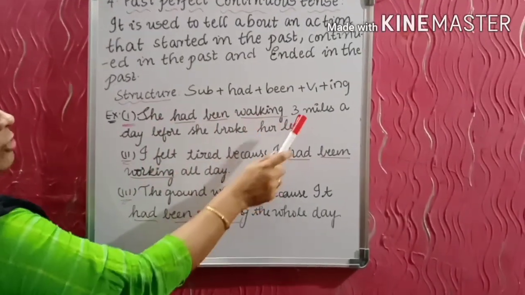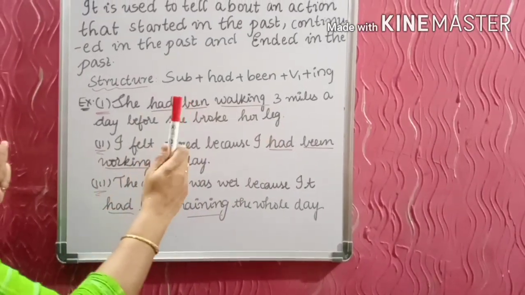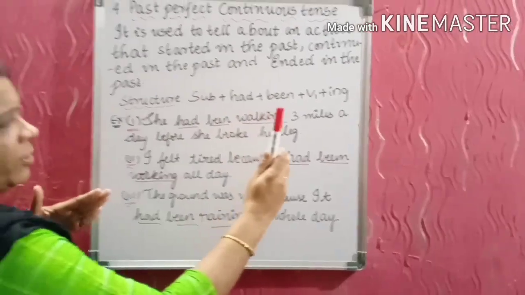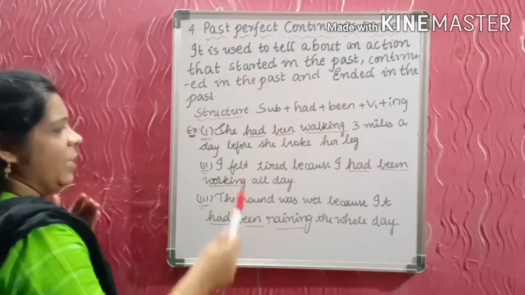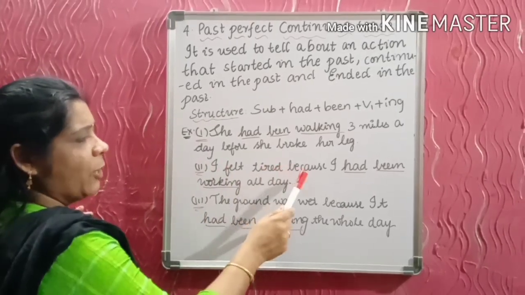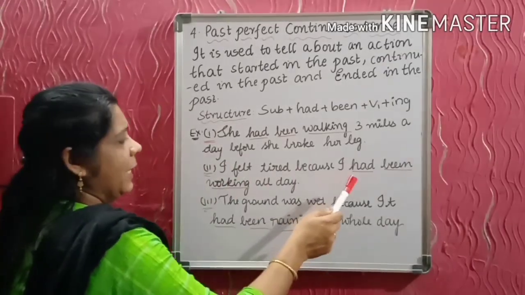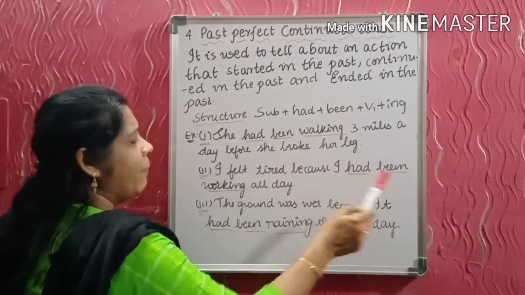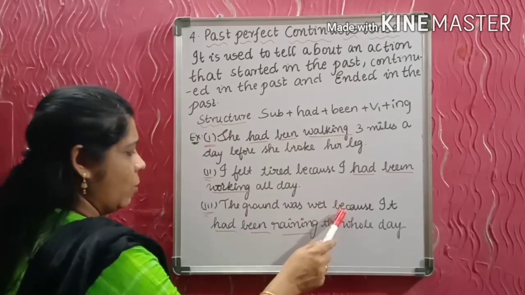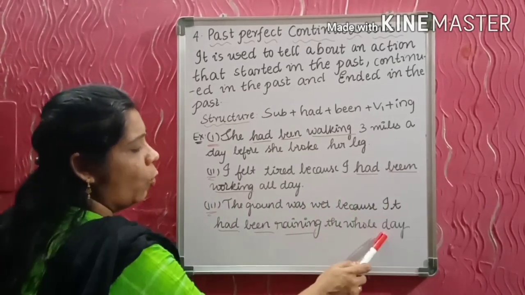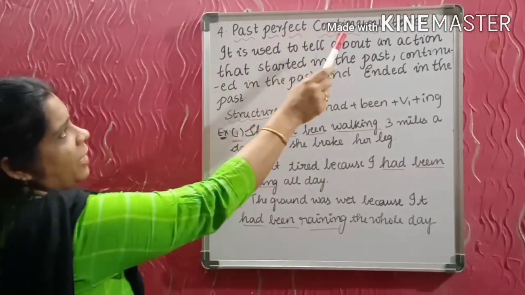She had been walking 3 miles a day before she broke her leg. So she had been walking 3 miles. The walking had been going on for some time, and then she broke her leg. So all these things have happened in the past itself. Next one. I felt tired because I had been working all day. This is the second example. I felt tired because I had been walking all day. Third example is the ground was wet because it had been raining the whole day. So these are the three examples of the past perfect continuous tense.